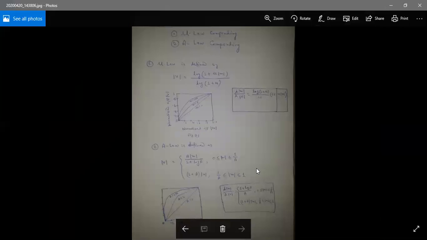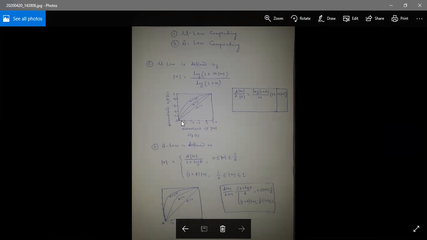And if you consider the A-law, sorry, this one is actually the mu law. Okay, this one is the mu law. And second, we will discuss the basic application of the A-law. And we know both are compressor characteristics as far as companding is concerned.